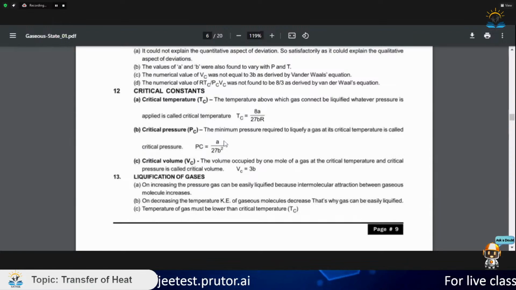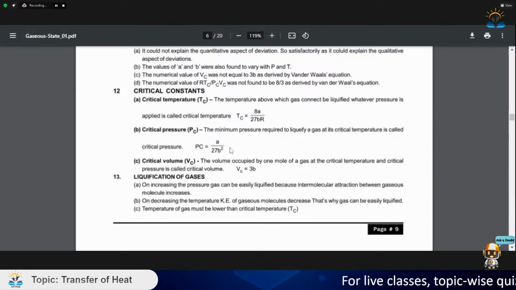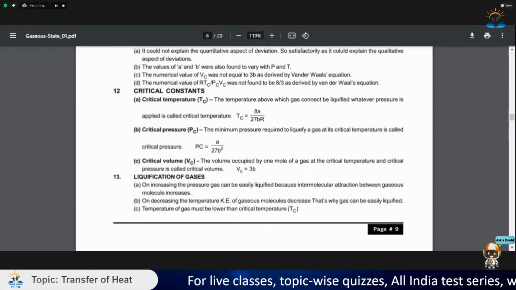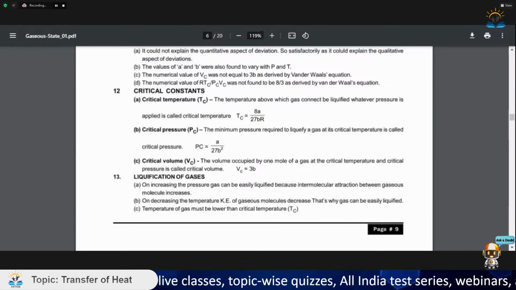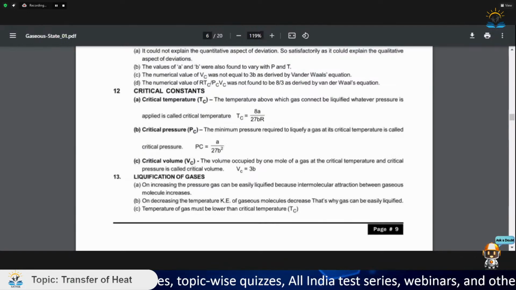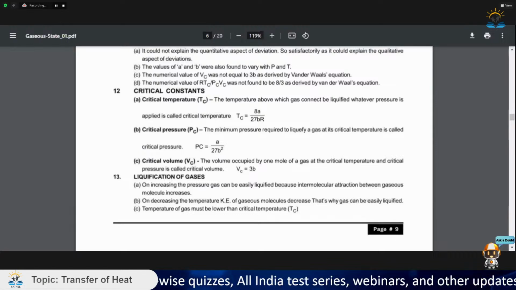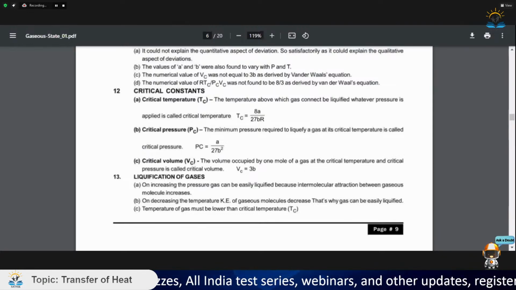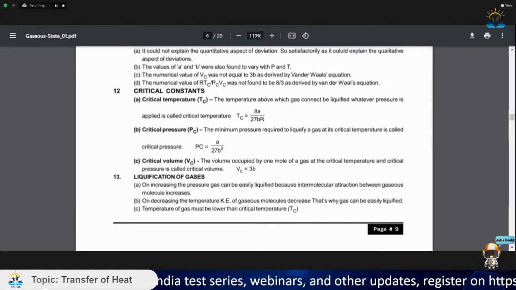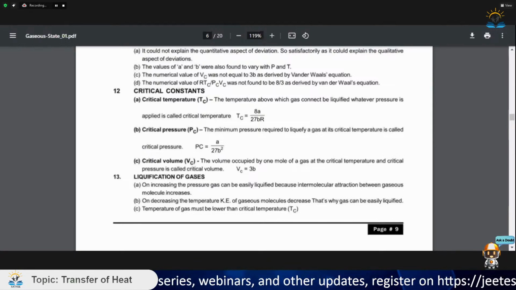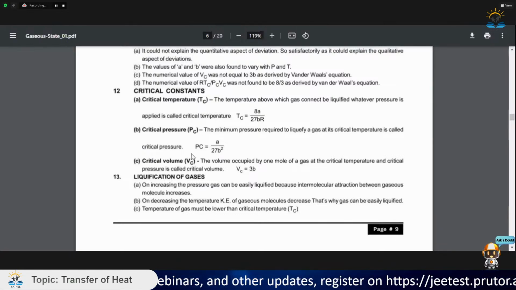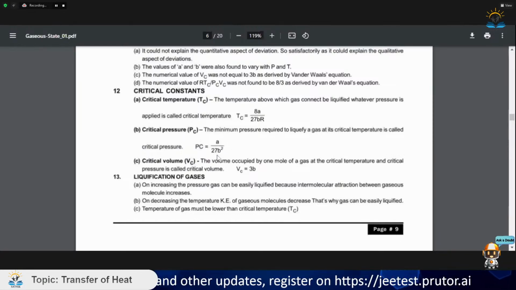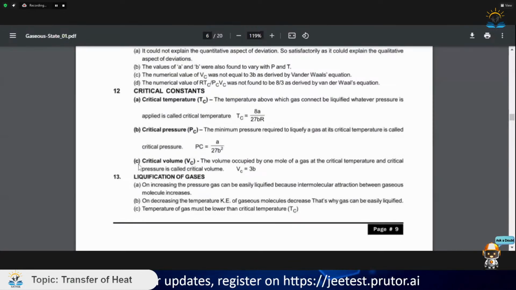Similarly, the minimum pressure required to liquefy a gas at its critical temperature is called critical pressure. This is the same case as we talked of critical temperature. At its critical pressure, we will have to put some minimum amount of pressure, like 10 atm, then only the gas will liquefy. If we put some pressure less than 10 atm, like 5 atm, then the gas will not liquefy at its critical temperature. So that pressure is called critical pressure, and its value is a upon 27b square. You will have to learn this.